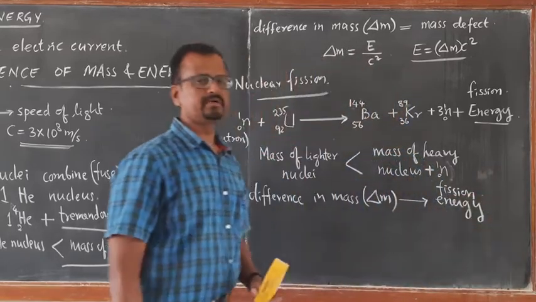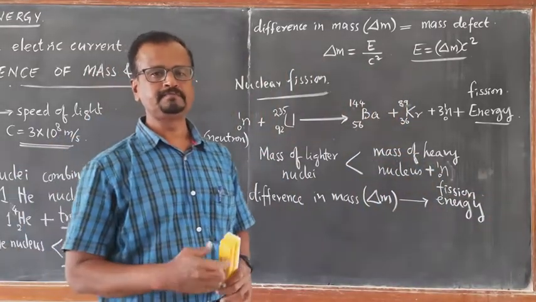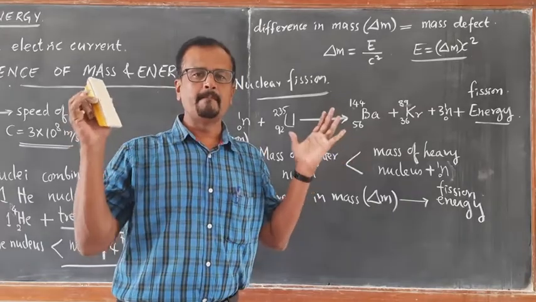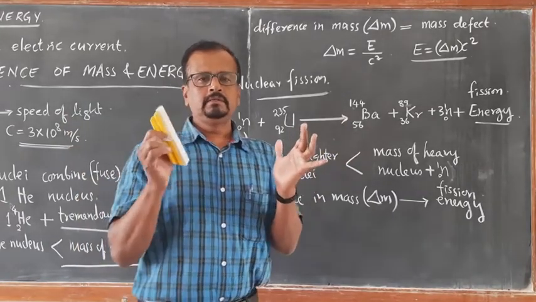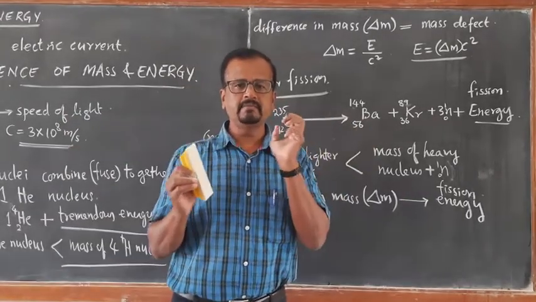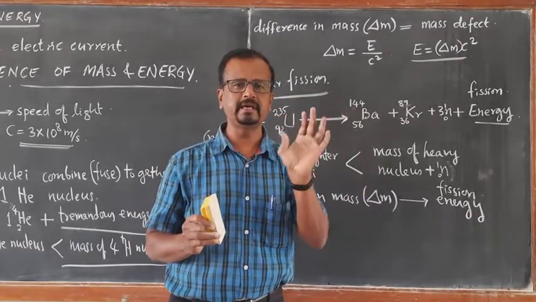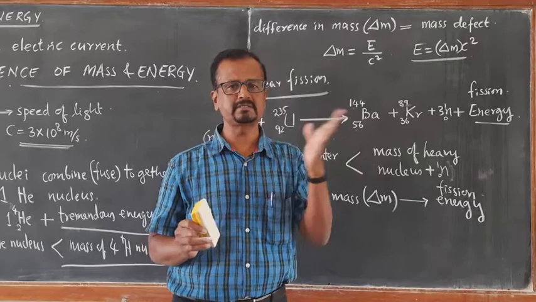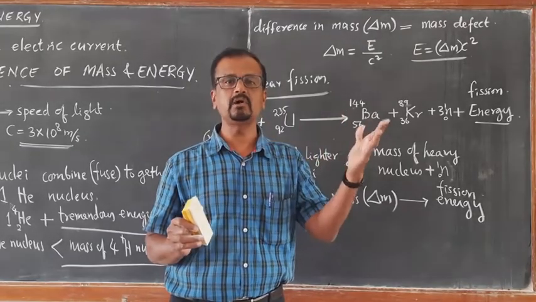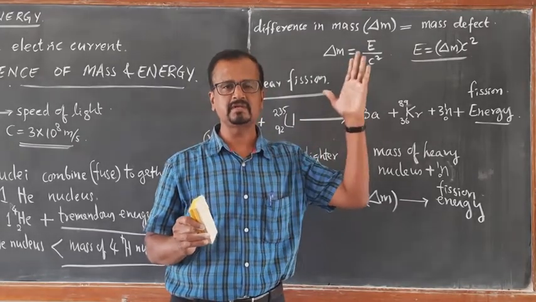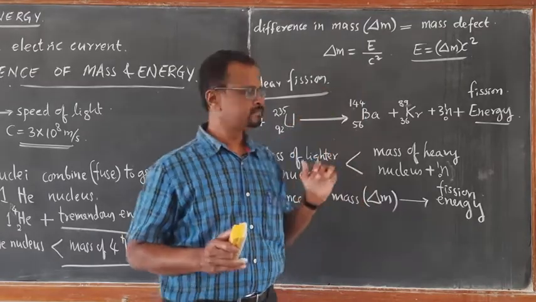I think you got the difference between fission and fusion. Fusion is combining lighter nuclei, like hydrogen nuclei, together to form a heavy nucleus like helium nucleus. A tremendous amount of energy is released. That is called fusion energy, which takes place on stars like the sun.